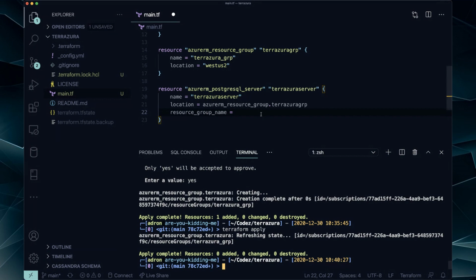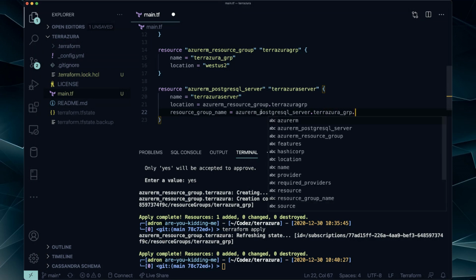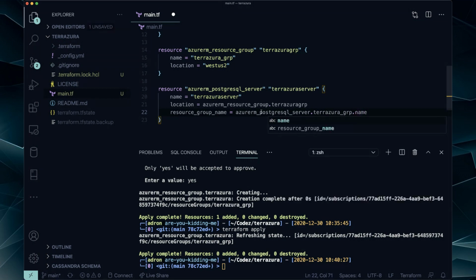That's your resource group. Another prime example, like we'll type Azure. So it's got PostgreSQL server, and then it's got group, right? Because I've typed it before. So let's do group and then dot. And I got nothing, right? I have to start typing. So I'll do Terrazura group. Okay, again, thing I typed, and then dot, and I hit control space and it gives me some stuff, but it's mostly just stuff I've already typed in other examples. So this is, I think, location and then name, right?